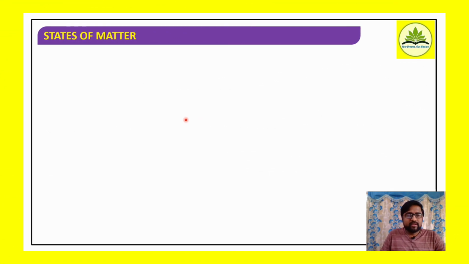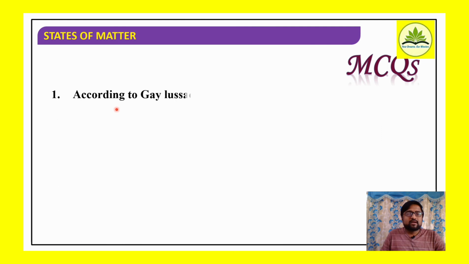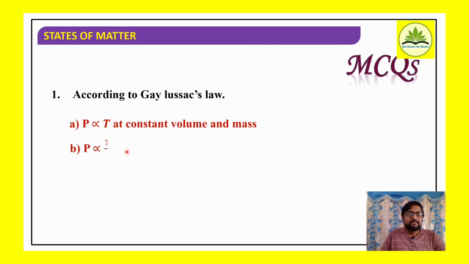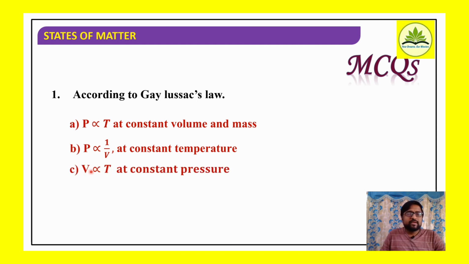Well, for one MCQ here, according to Gay-Lussac's law, look at the options. A, P is proportional to T at constant volume and mass. B, P is proportional to 1 by V at constant temperature. C, V is proportional to T at constant pressure. D, none of these.